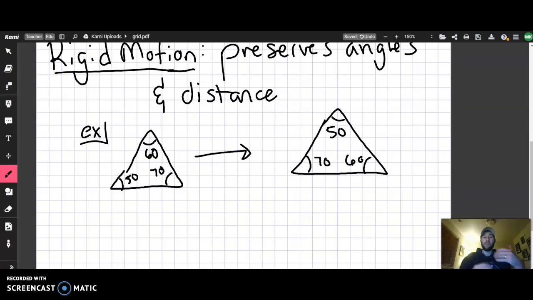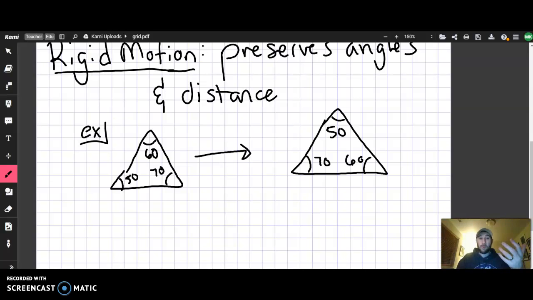Well, this is the same triangle with the 50 on top instead of the 60 on top. I've just made it so that a different angle is on top, but all three angles are still the same. The motion, the change, was rigid. It's the same shape, just in a new location with a new direction. And the reason why I can tell is because all the angles are still the same.